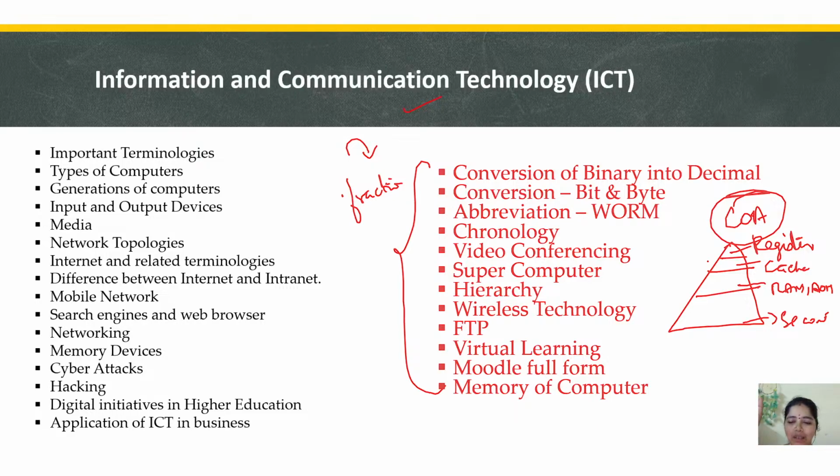Somebody will say, ma'am, I've lost by 4 questions. Somebody lost by 2 questions. Somebody, 1 question, with the 2 marks they have lost. When we go and check our question paper, we will find out where all we have made mistakes. That too, as computer science students. We are supposed to be good with conversion, bit and byte, all the abbreviations.